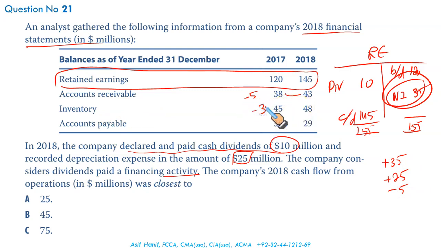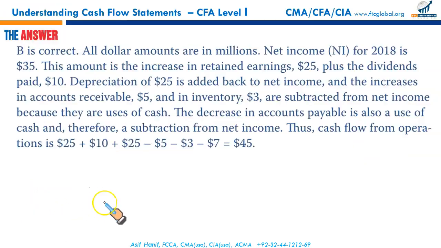An increase in inventory is effectively a cash outflow, negative 3. Accounts payable balance has decreased as well from 36 to 29, representing an outflow of negative 7. Now 35 plus 25 gives you 60, less 5, less 3, less 7 gives you a total of 45 million. And that is your right answer.